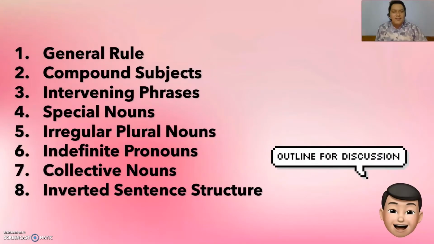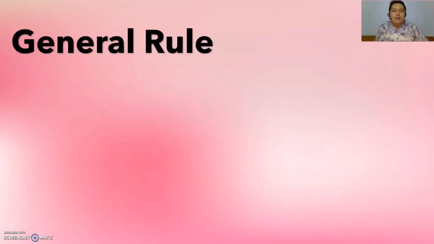Alright, so this is my outline for discussion. Now, for today's episode, we are just going to have the first 5 categories of rules. Those are general rule, compound subjects, intervening phrases, special nouns, and irregular plural nouns. I will be saving numbers 6 to 8 for the episode next week. Okay, so let's proceed. Let's have the general rule.